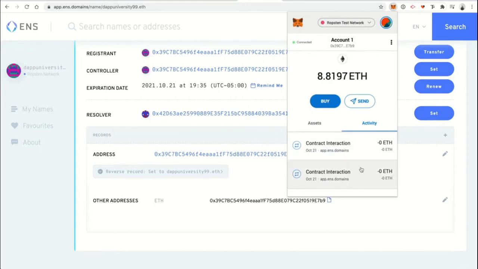So let's say your name is Mark. If you want to register mark.eth, which I'm sure is taken by now, maybe it's mark99.eth or something like that, then you can just say, hey, send me 1 Ether to mark99 inside your MetaMask wallet. That's exactly how it works. And it works with other wallets besides MetaMask. You can do it with Trust Wallet. You can do it with any Ethereum wallet, even MetaMask Mobile, stuff like that.